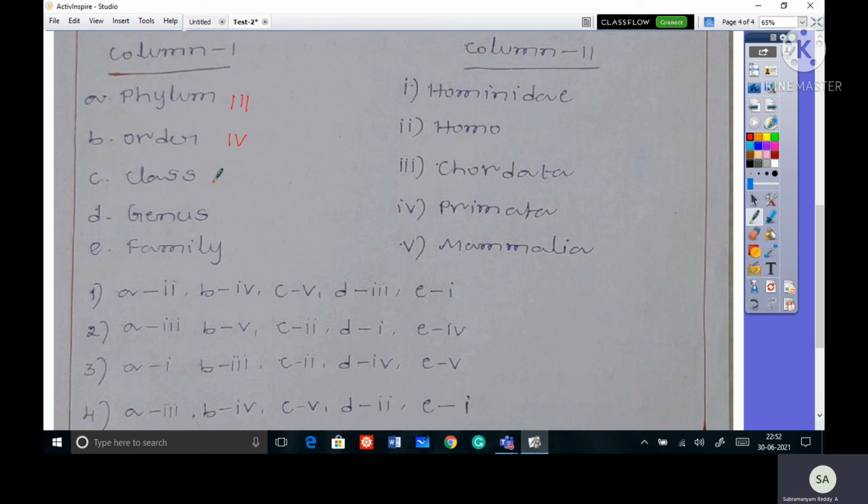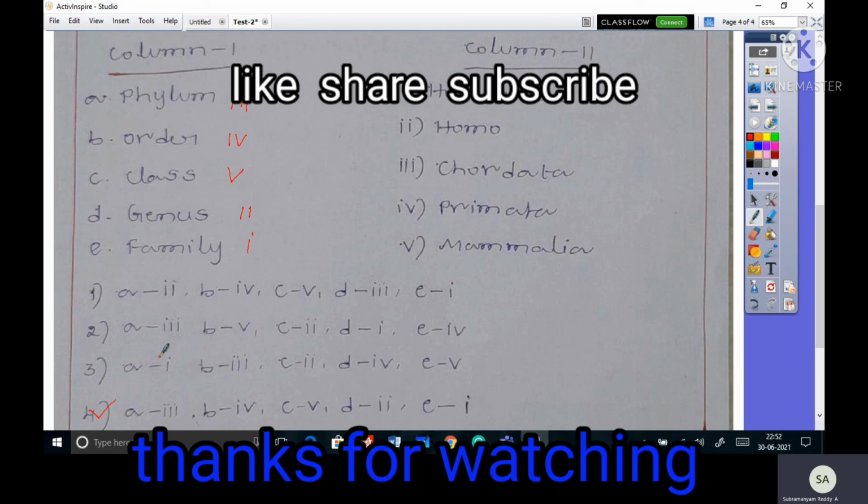Class is Mammalia. Genus is Homo. Family is Hominidae. Which option is correct? The fourth one is the correct option. They have given human beings here as the taxonomic categories. The human being scientific name is Homo sapiens. So here Homo is the genus, and sapiens is the species. Okay.